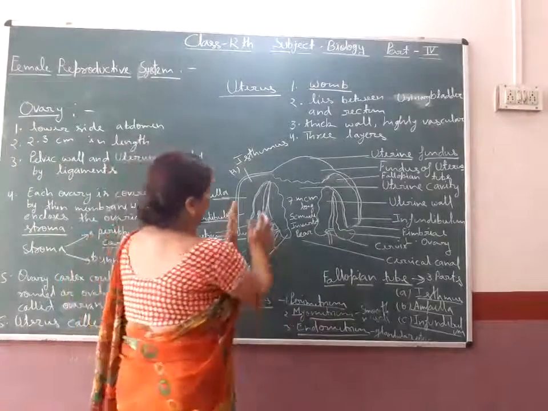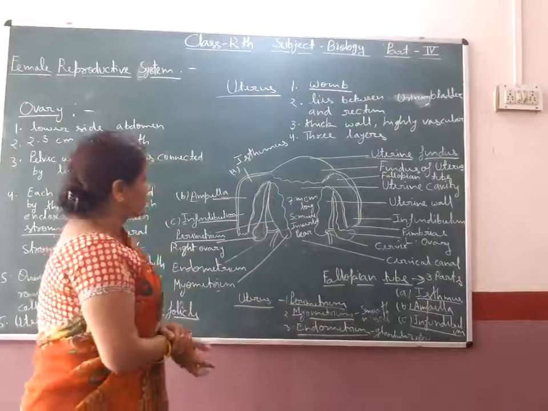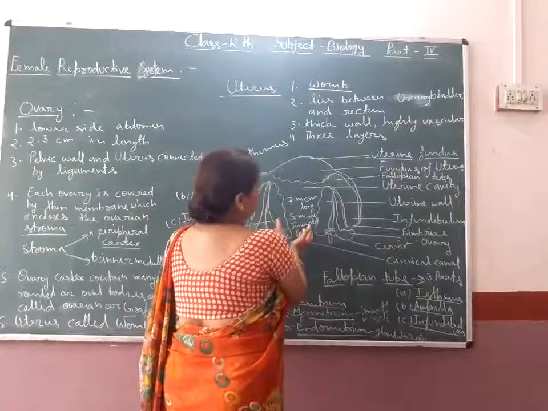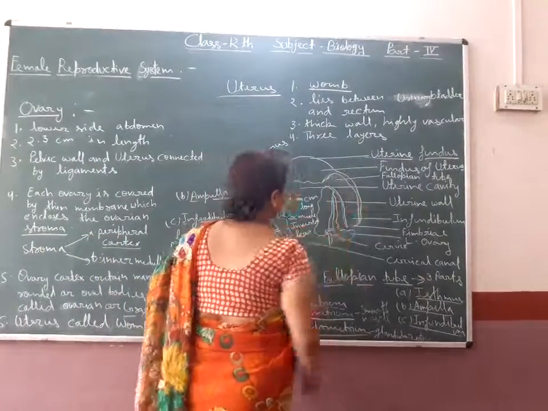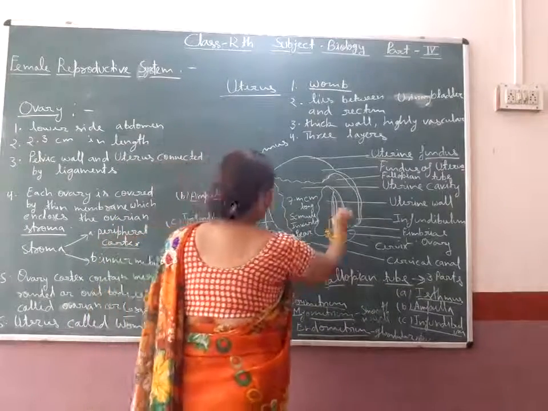So this is the structure of the ovary with the uterus. In this structure you can see the uterus, fallopian tube and ovary.